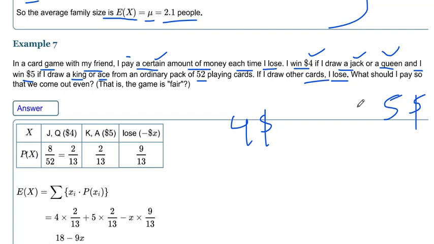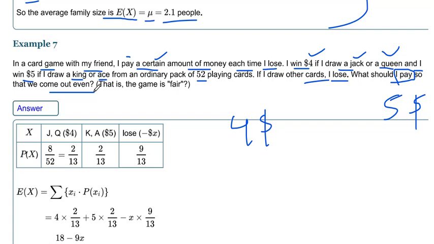Now they have asked, what should I pay if I lose so that we come out even, no loss, no profit? After winning some money and losing some money, we should be even.